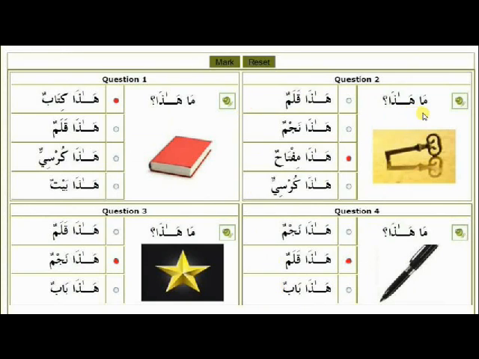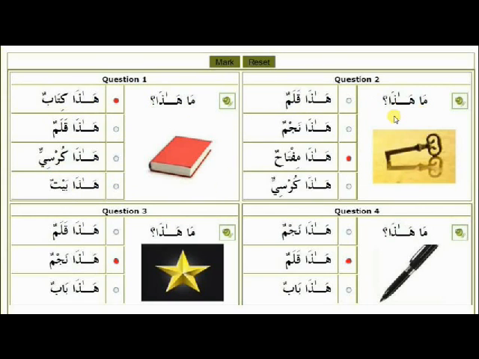Ma hada, what is this? Hada kitabun, this is a book. We can see also hada qalamun, hada kursiyun, this is a chair. Hada baytun, this is a house. But the true answer is hada kitabun, this is a book.